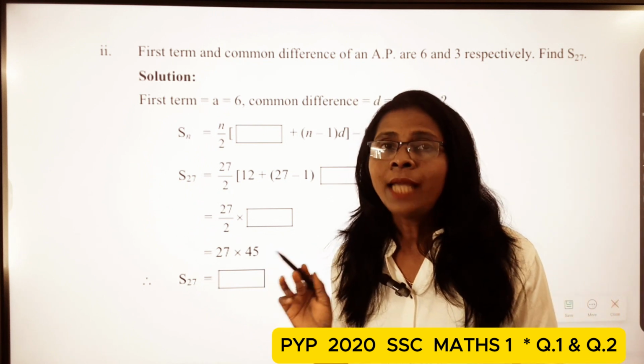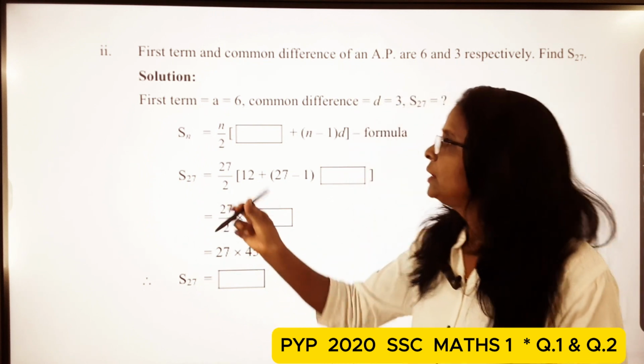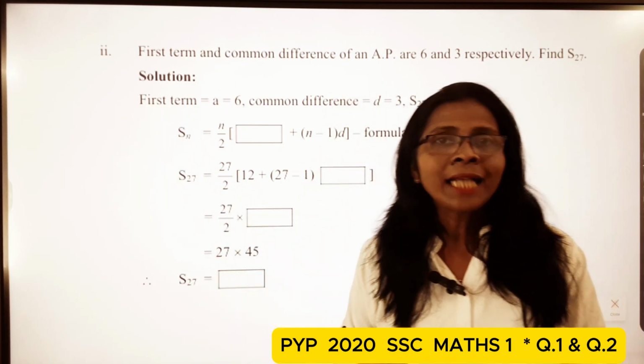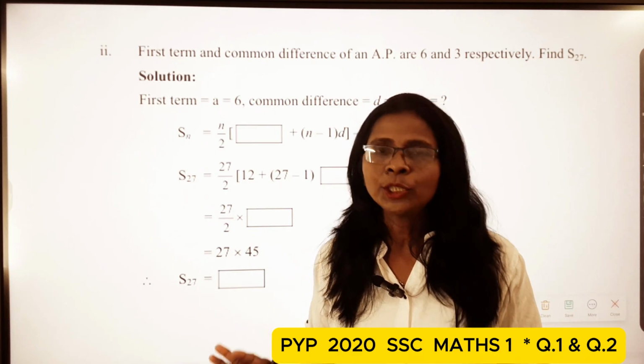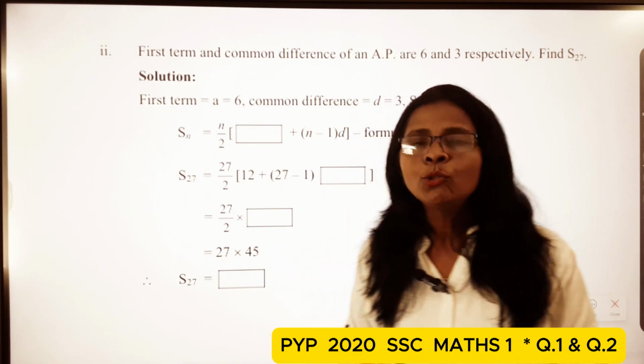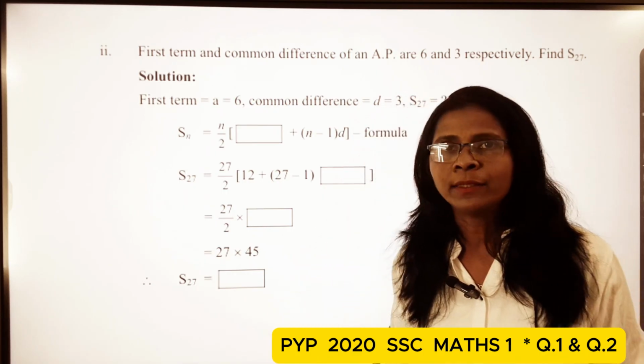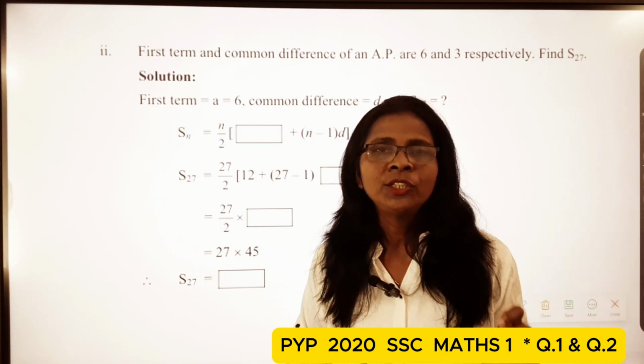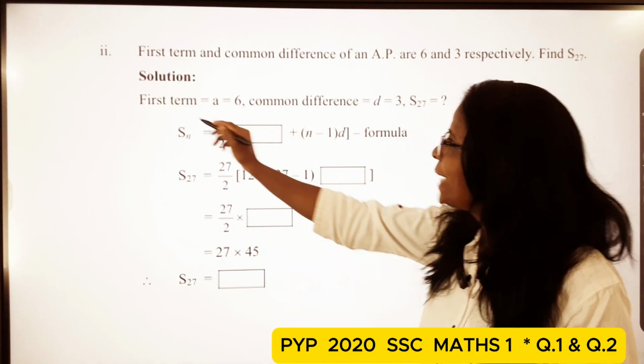The activity starts from the first term, so you have to write as it is given in the question paper. Okay students, do not change their format, do not change it even slightly. You write as it is.